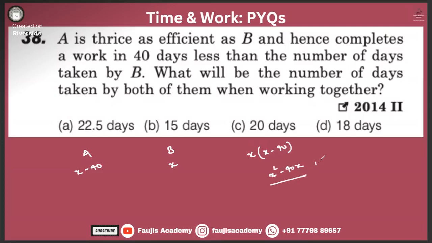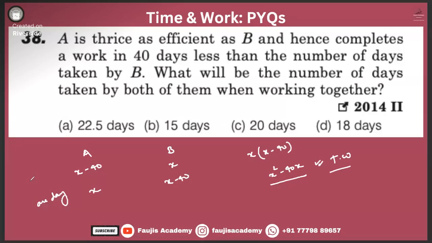Can we assume this as the total work, TW? That means 1 day work of B is X, and of A is X minus 40, for obvious reasons, isn't it? I've always been telling you to get rid of the variables, yes, but if required, we can also play with the variables as well. Right?